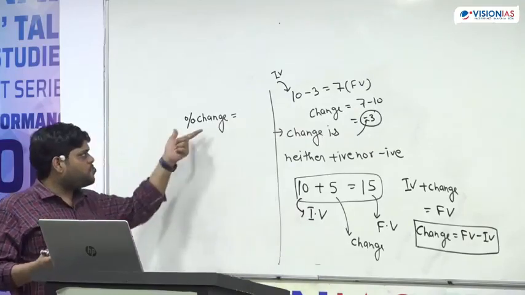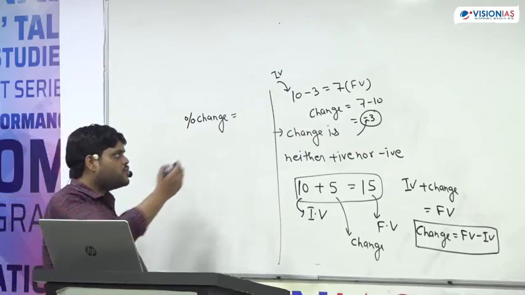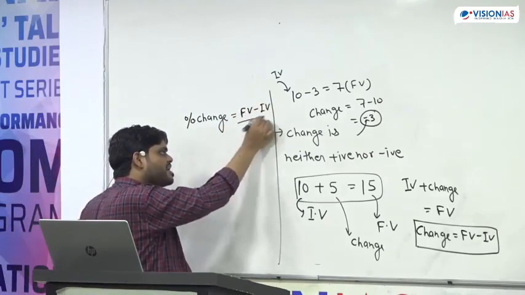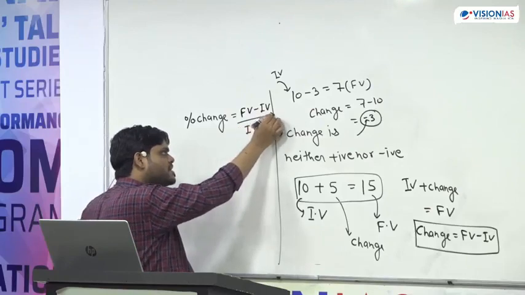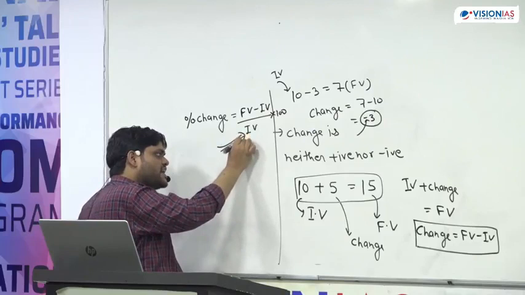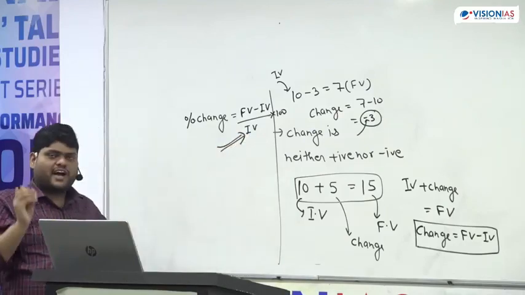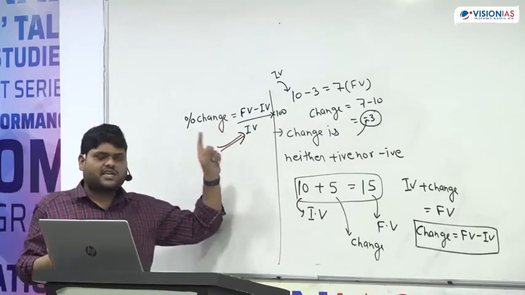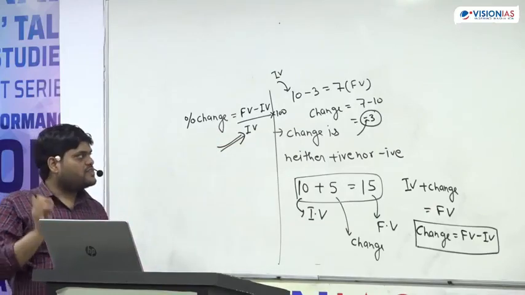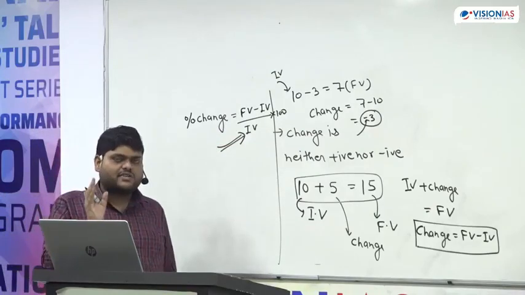So always percent of change is equal to final value minus initial value upon initial value into 100. Percent of change is always found with respect to the initial value.